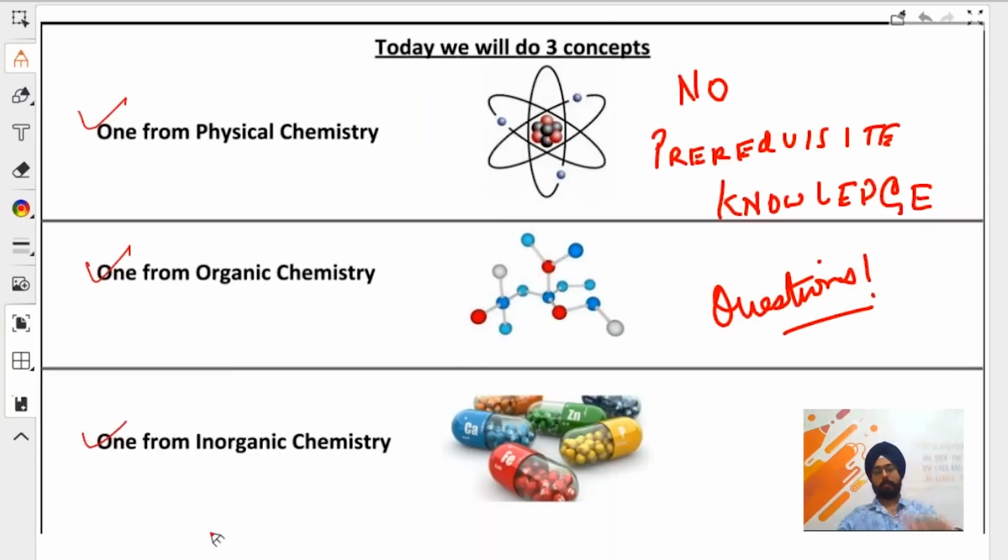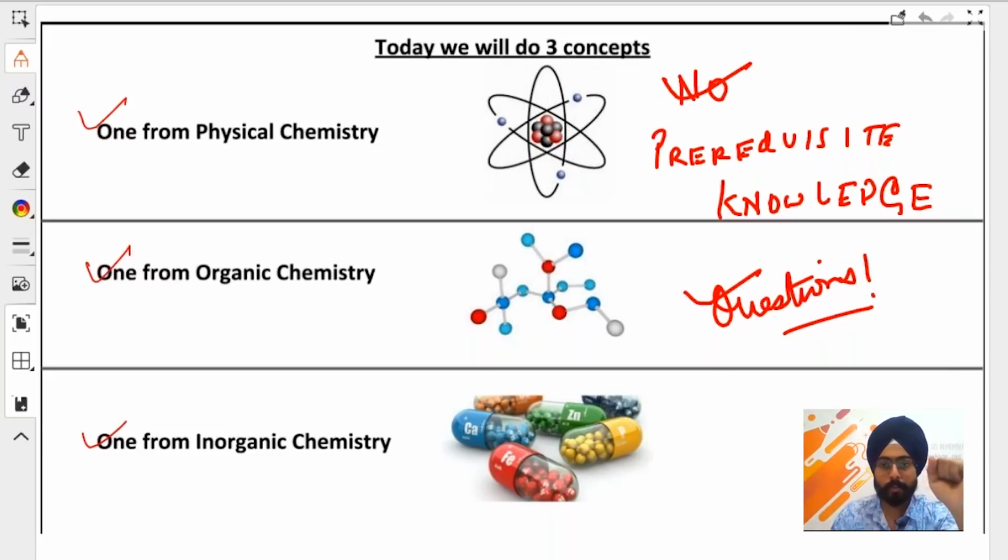And the concepts are from physical, inorganic, and organic. You do not need to know anything beforehand, and we will also solve some questions that are relevant to JEE, which we will learn today from these concepts. Before I begin, I want to start by asking an objective type question. It is going to be a tough question, guys. Perhaps this is one of the toughest questions that you've seen till date.